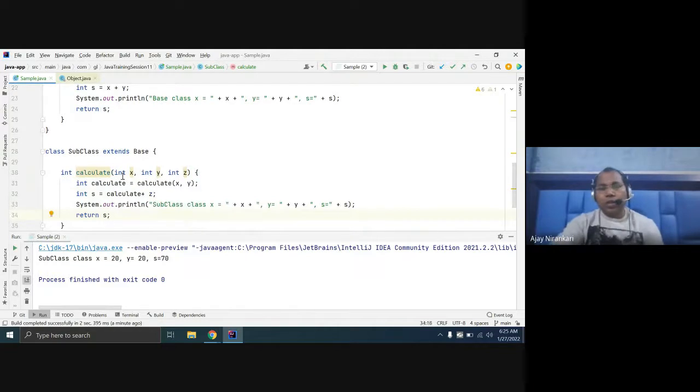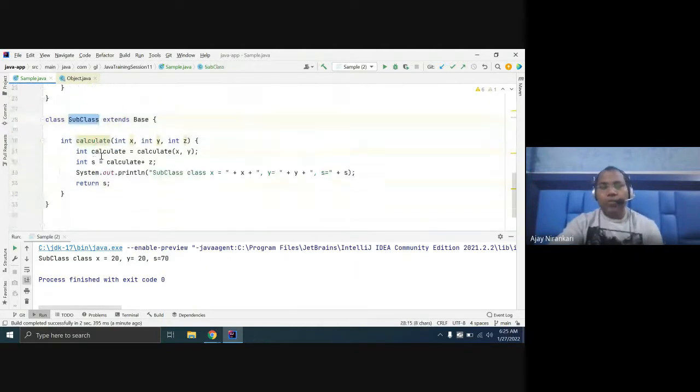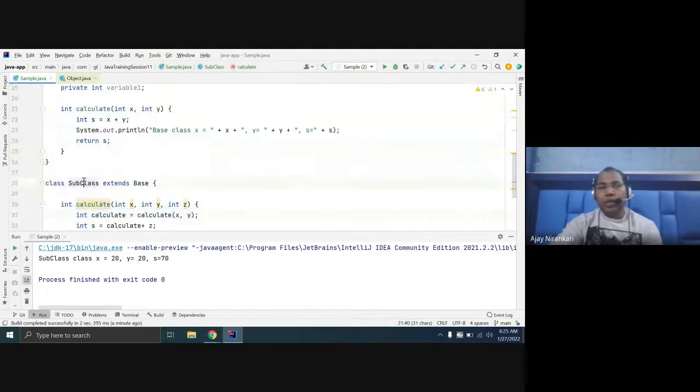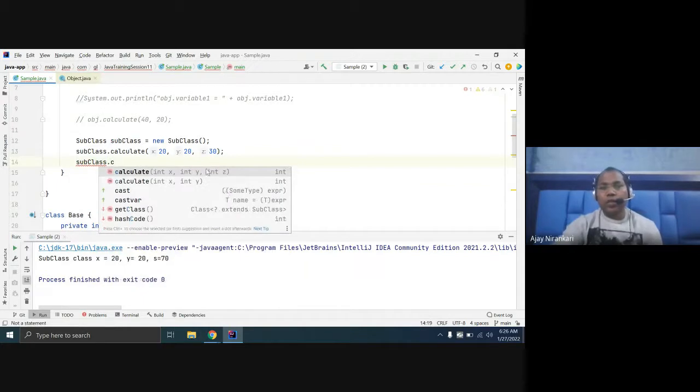Okay. So here the base class has the capability to directly invoke this method. Now, the base class has two methods. One takes three parameters, one takes two parameters. That means this method is inherited from the superclass, and this method is from the subclass itself.